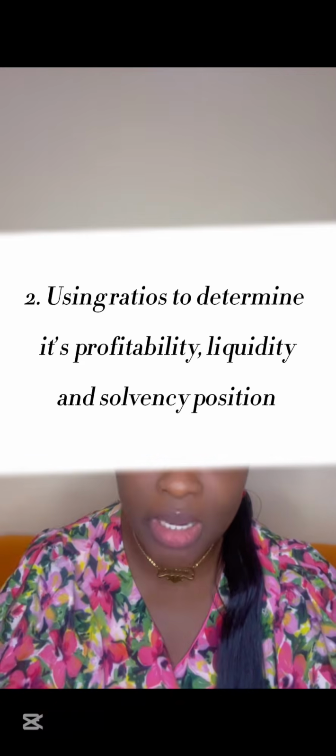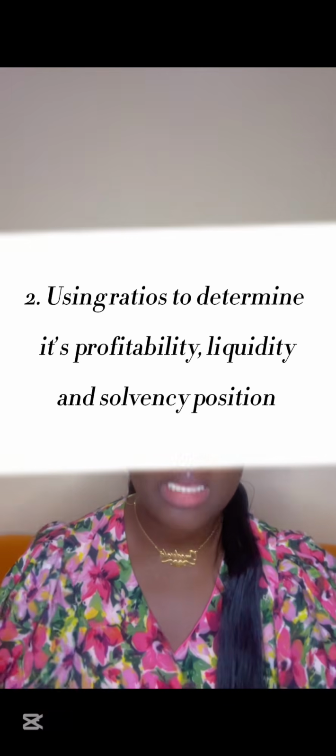The second way is using ratios. You check the profitability of the company: is it doing better this year than in previous years? You can check liquidity: do they have enough money? You check whether they are owing more debt, whether they are geared.